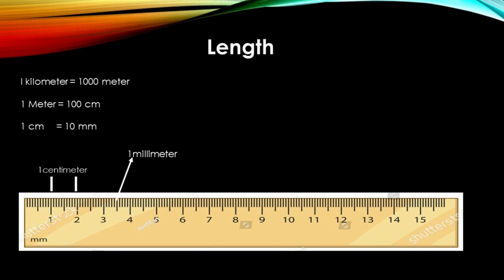In the picture you can see the millimeter scale and centimeter scale. Unit conversion is important because we have to handle different situations. Sometimes we need small scales and sometimes we need large scales. At this level you have to remember these things: 1 meter is equal to 100 centimeters and 1 centimeter is equal to 10 mm, which is called millimeter.